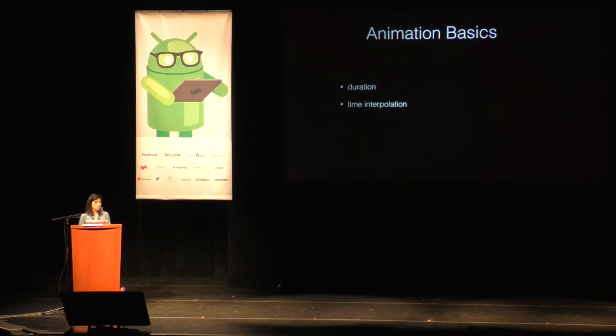The next thing when you are coming up with an animation is to think about how time should be interpolated for you. Like, how should the rate of change be determined? And the timing that you're going to use here is also going to be very dependent on what your animation needs to be. And Android provides a lot of ones out of the box, like an accelerating interpolator, a decelerating interpolator, a linear interpolator.